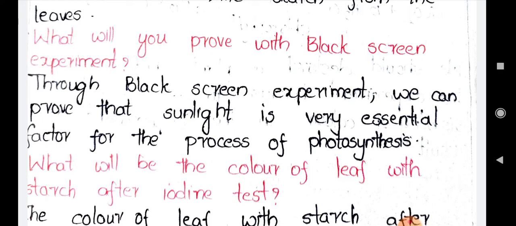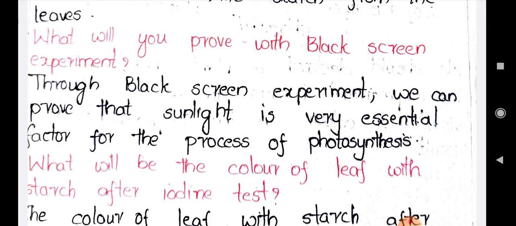As there is no photosynthesis occurring, it won't change its color when you test with iodine solution. But I'll explain clearly again. Now you can write down the answer. Through the black screen experiment, we can prove that sunlight is a very essential factor for the process of photosynthesis. So through the black screen experiment, what we wanted to prove is that sunlight is a very essential factor for photosynthesis.